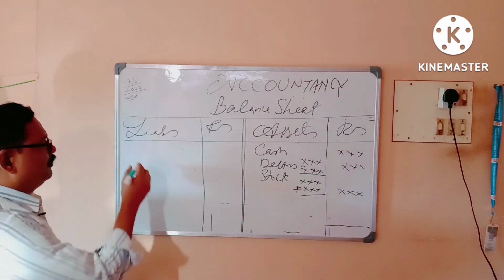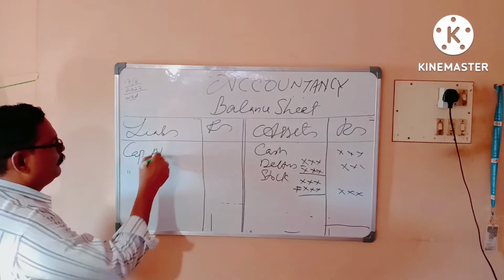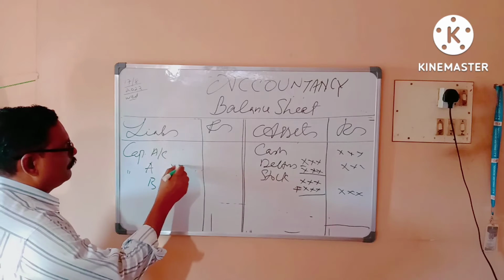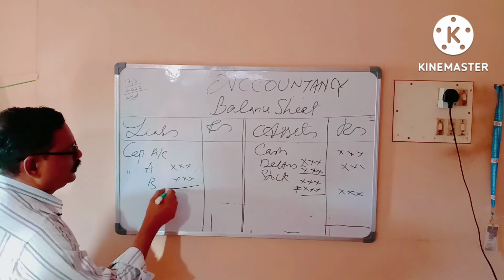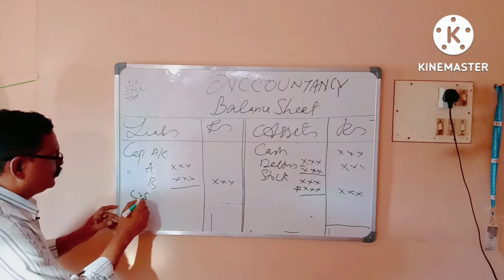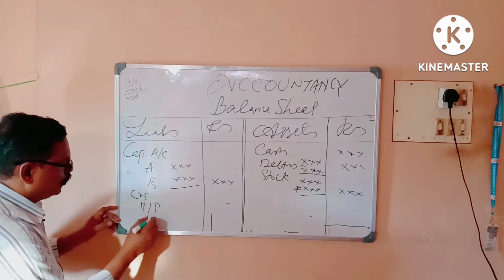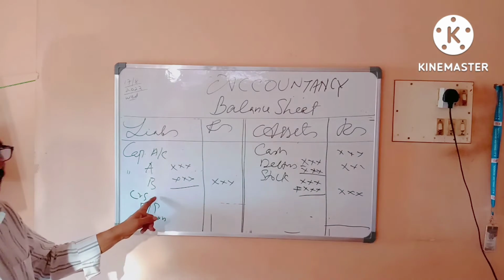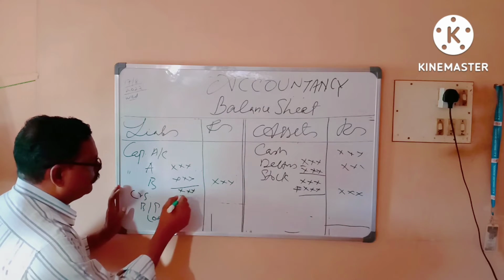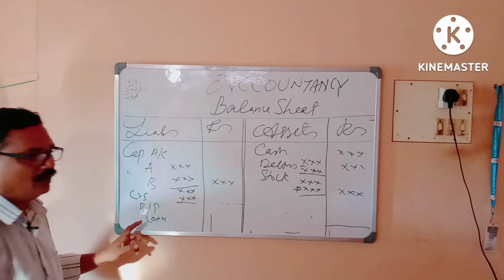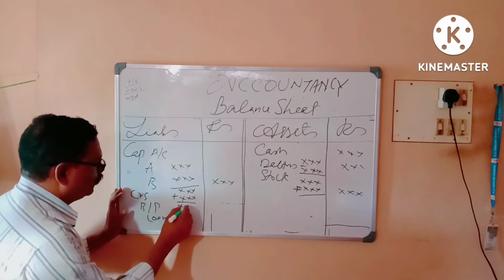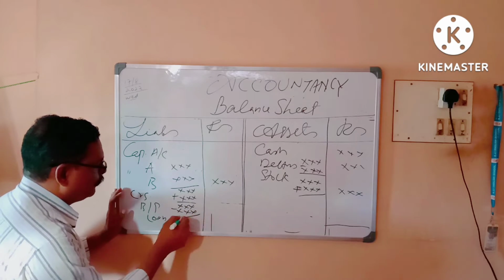Then on the liability side you have the capital account balance. Capital account: how many partners are there? For example, A and B, their capital account closing balance which we got now will be entered here. Then sundry creditors, bills payable, loan, almost all items. If creditors are increasing, we have to add that up here. If any liability is going to decrease, we have to deduct it here. Okay, this is the way of preparing the balance sheet.